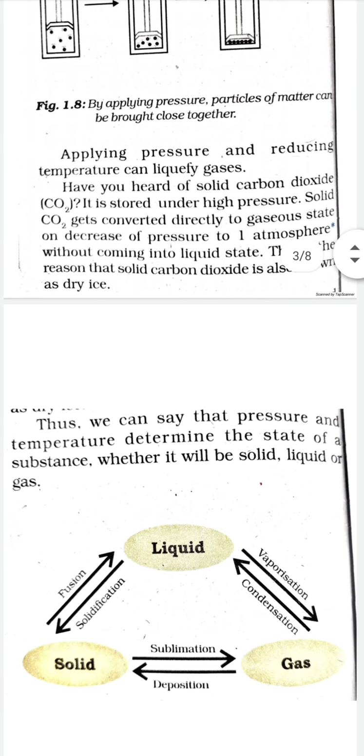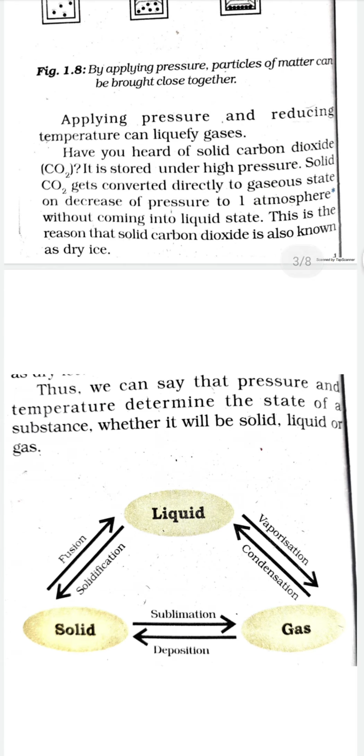We conclude finally that pressure and temperature determine the state of a substance. Pressure and temperature determine whether the particles of matter would be closer to each other or far apart, and accordingly whether that substance will be solid, liquid or gas.